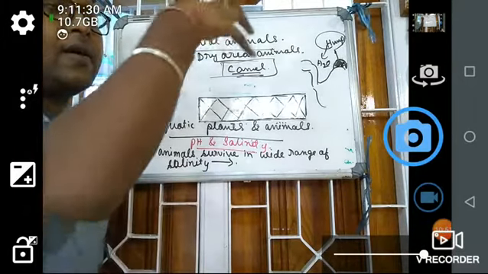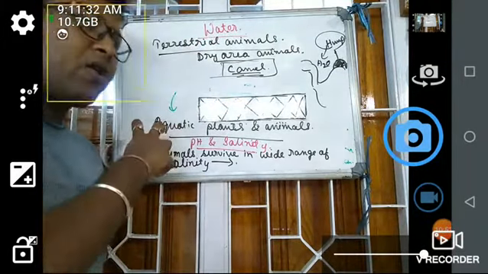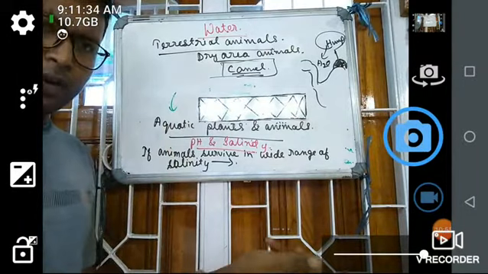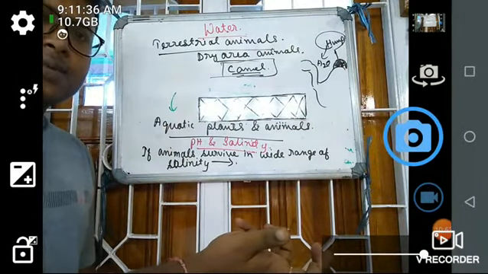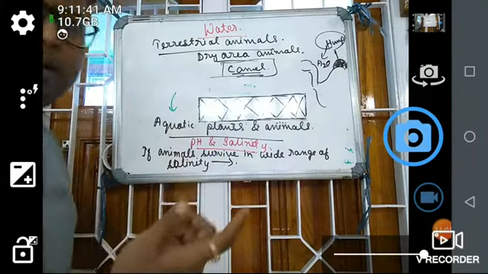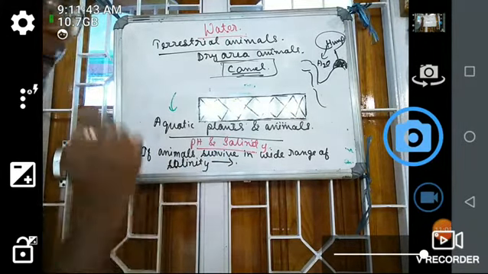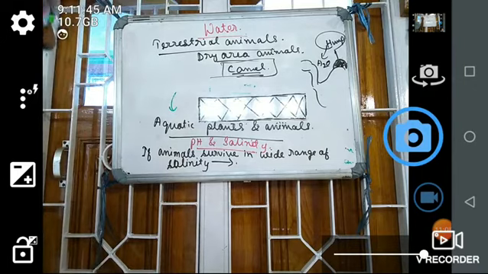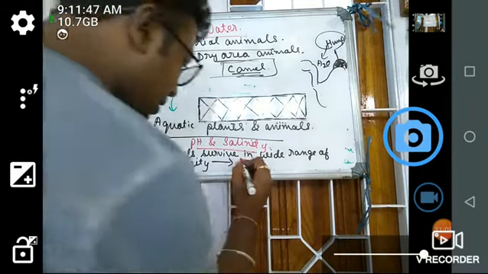For example, a seawater organism comes to the fresh water, the salinity condition changes, but it can survive. If animals survive in all ranges of salinity, then that type of animal is known as euryhaline.